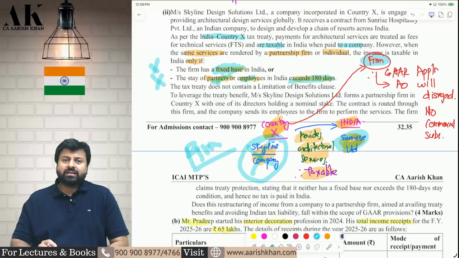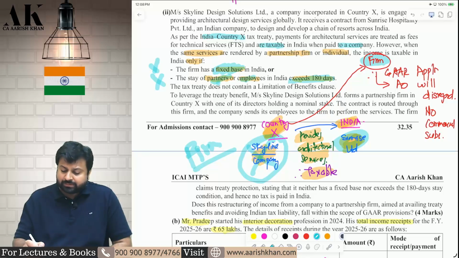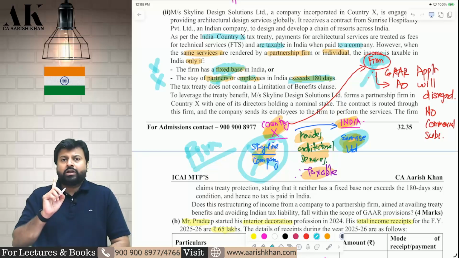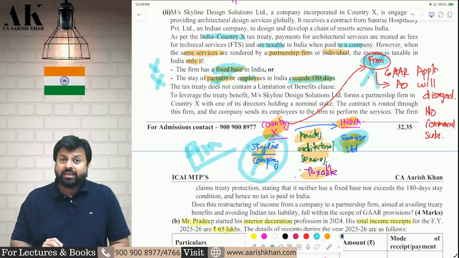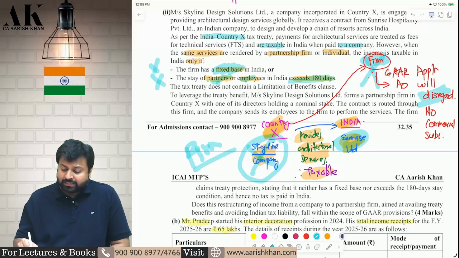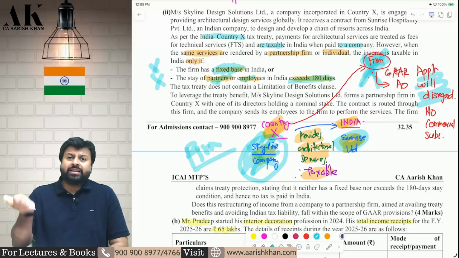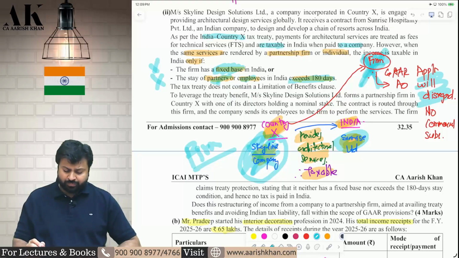So therefore, whether GAR will be applicable, the answer is yes. GAR will be applicable because there is no commercial substance in making this partnership firm. The only objective of making this partnership firm is to take tax benefit. Therefore, the AO will disregard this particular partnership firm and will assume this partnership firm to be a company only, and therefore GAR will be applicable on the SSC. I hope it is clear to all of you.